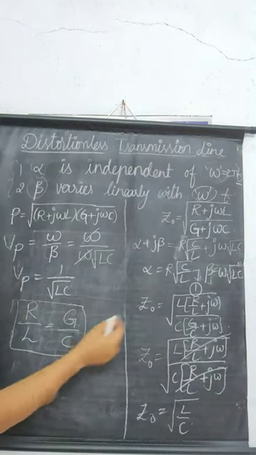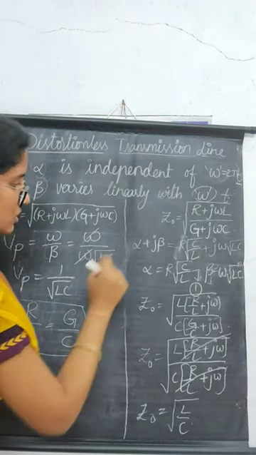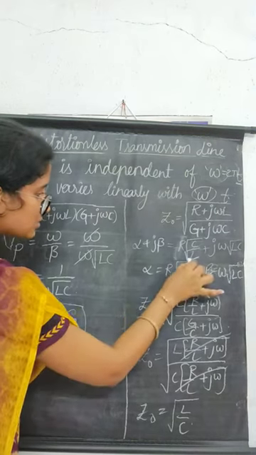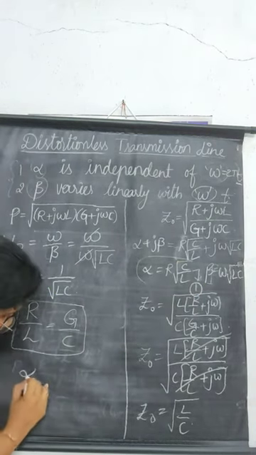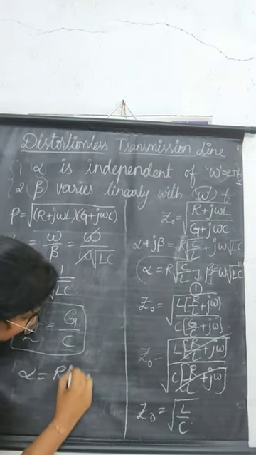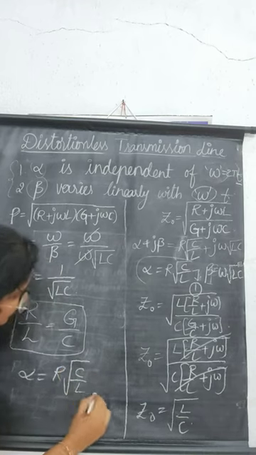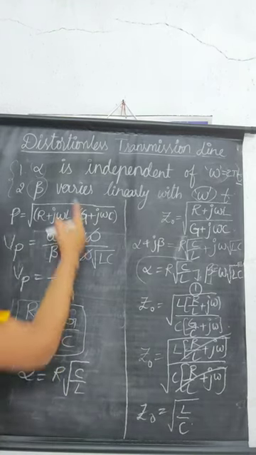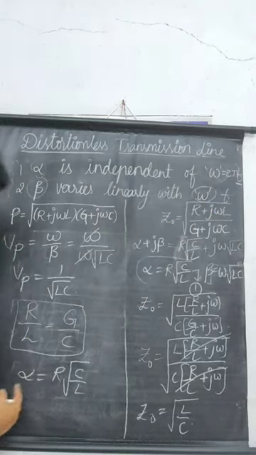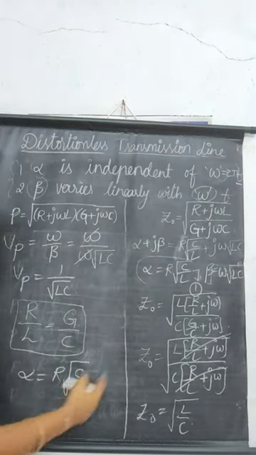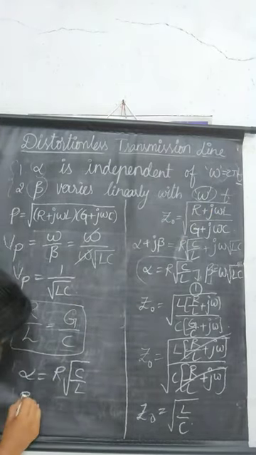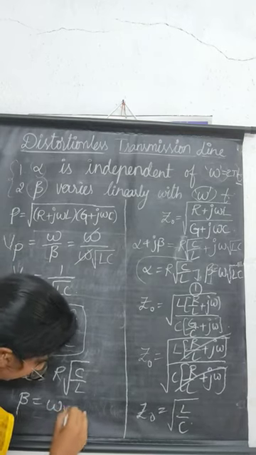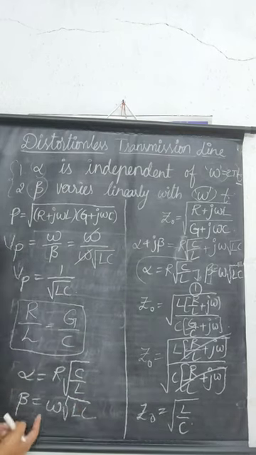When we look at the equation for alpha, the attenuation constant, we get alpha is equals to R into root C by L. Here alpha is independent of omega, as there is no omega present in this expression. Next, beta is equals to omega into root LC.